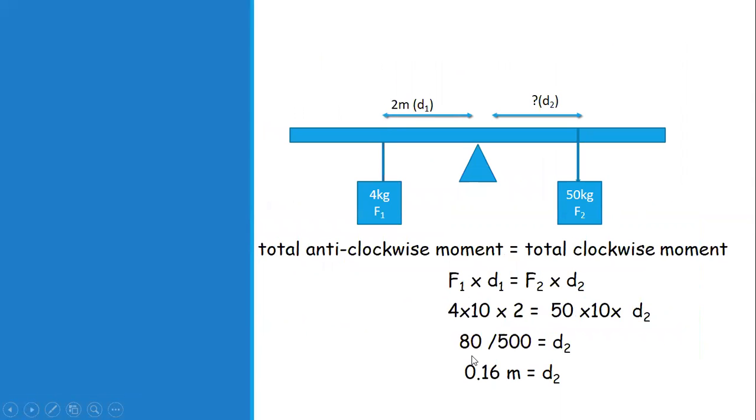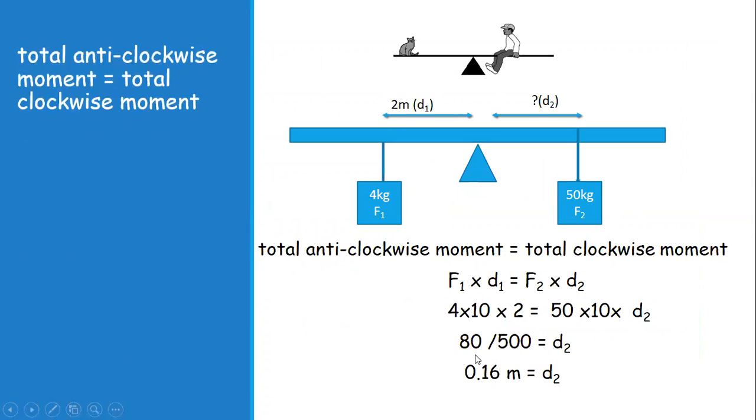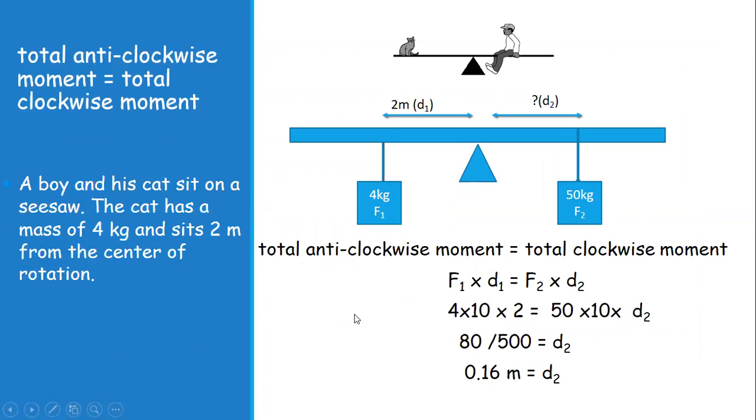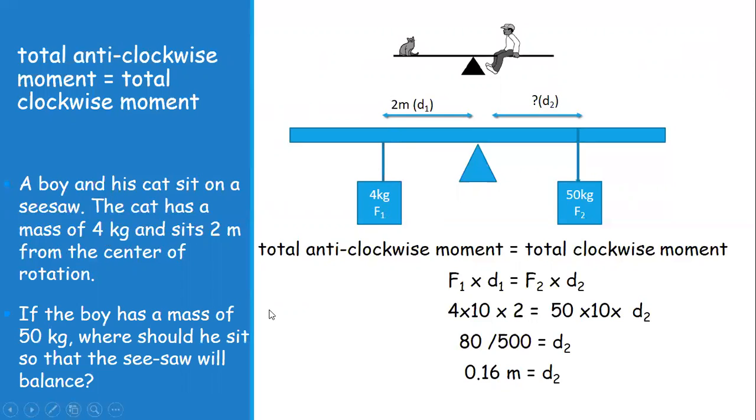Now another numerical related to moment. A boy and a cat sit on a seesaw. You can see that the cat has a mass of 4 kilogram and is sitting at a distance of 2 meters from the pivot, and the boy has a mass of 50 kilogram. We need to find the distance at which the boy must sit in order to balance the rule.